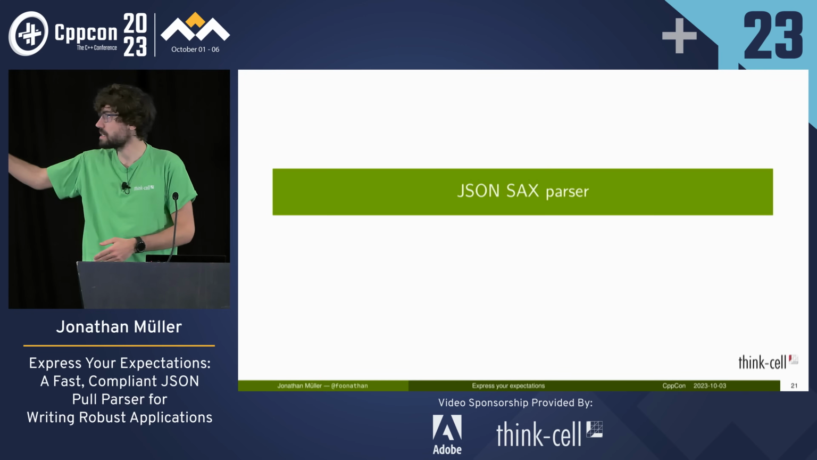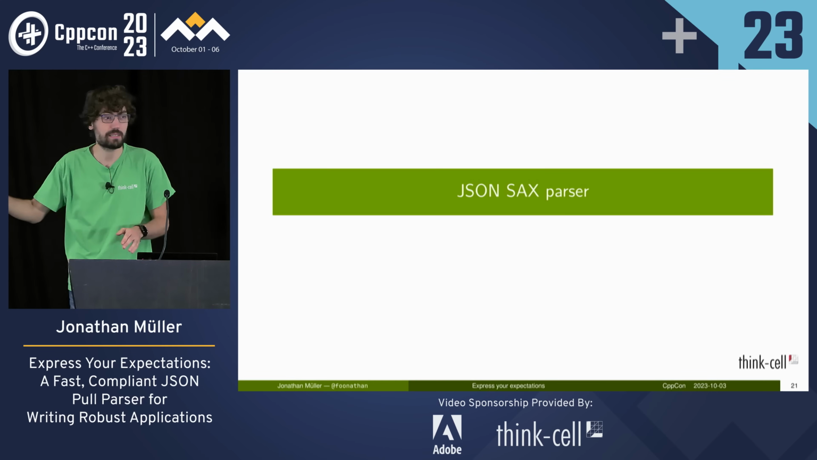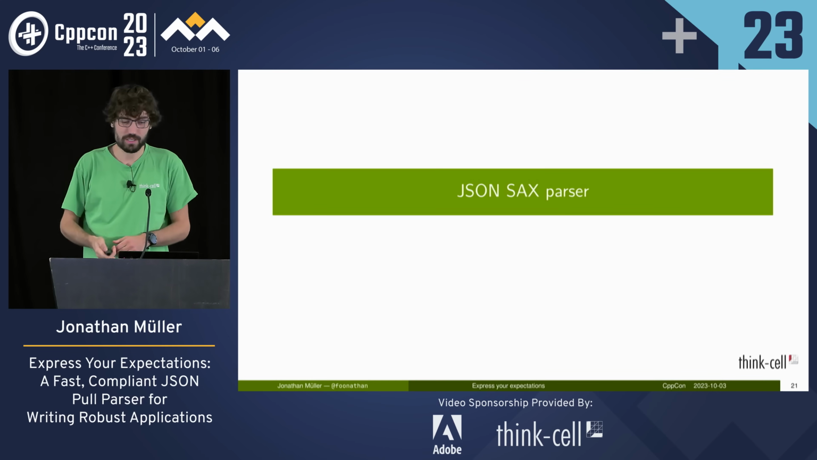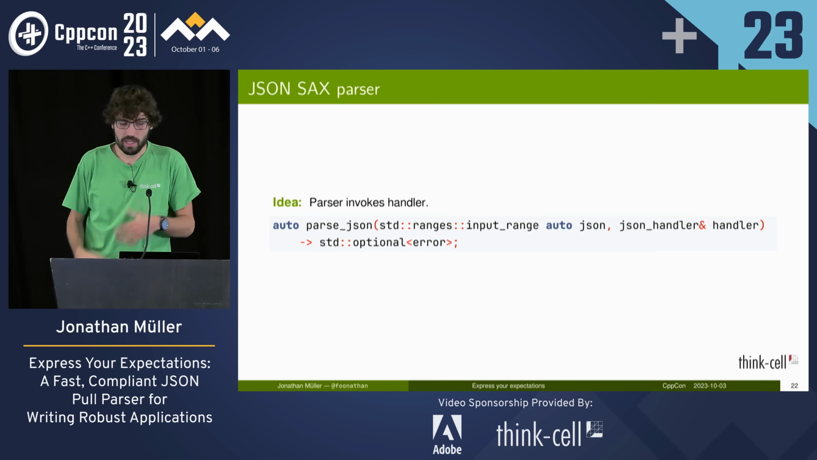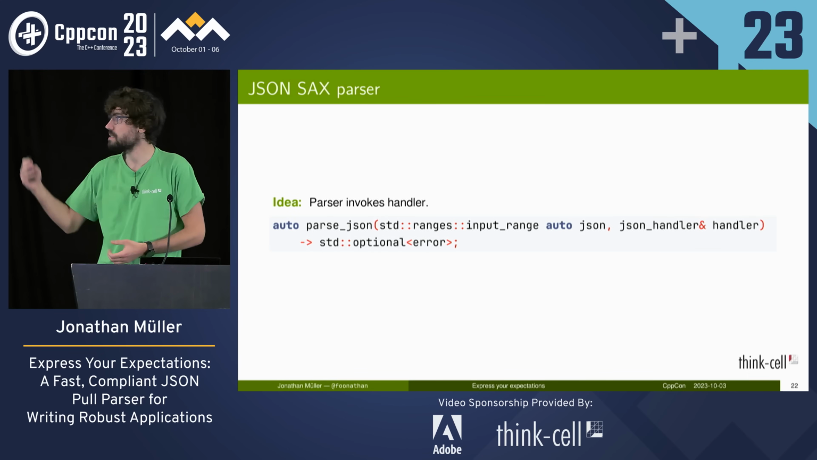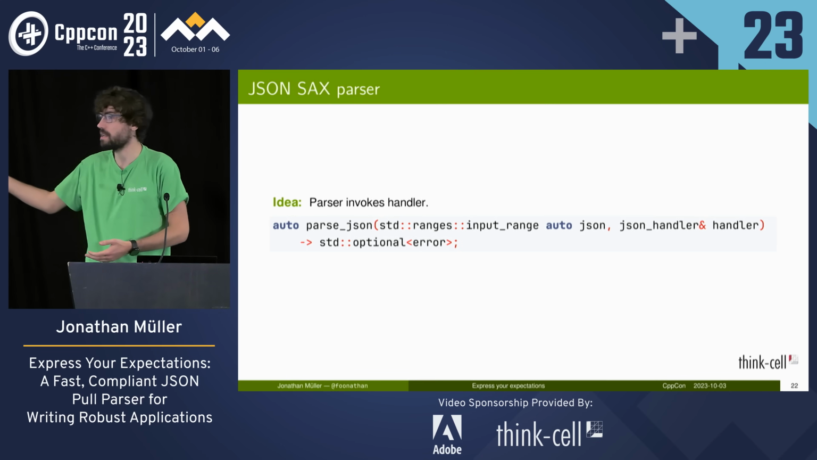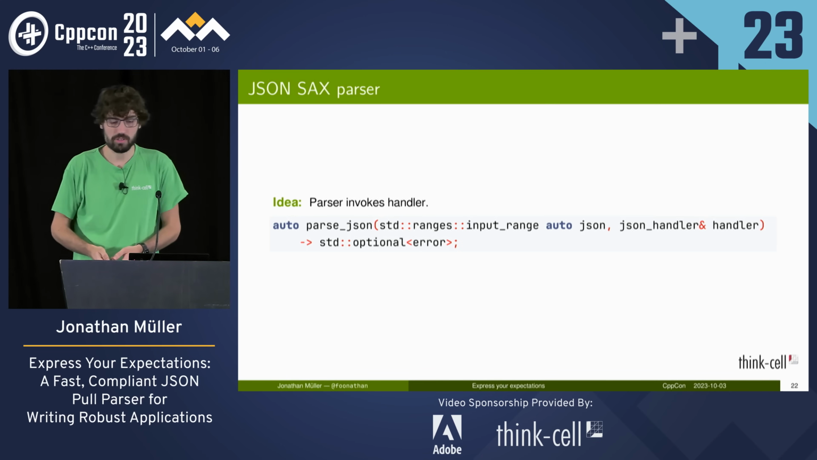So, the JSON SAX parser. What SAX stands for is also not important, it has something to do with XML, not with JSON, but this is just the way the parsers are called. The idea is that we do event-driven parsing. Our parse JSON function takes the input range and then a JSON handler. And as it parses, it invokes the handler and passes it the data it encountered.